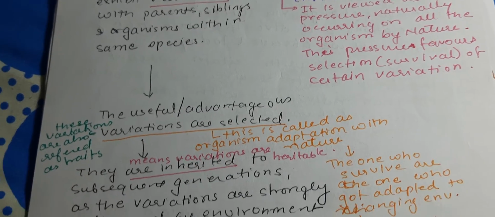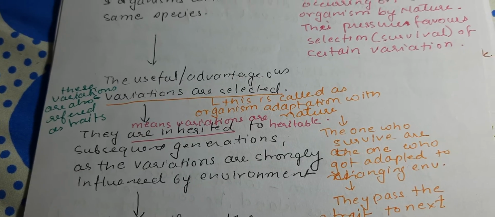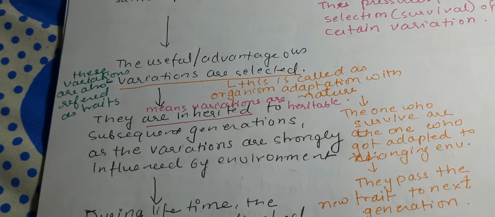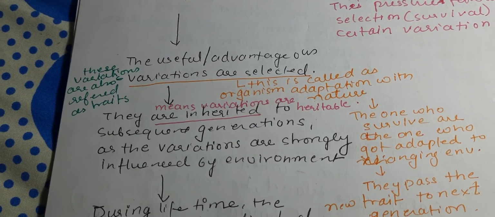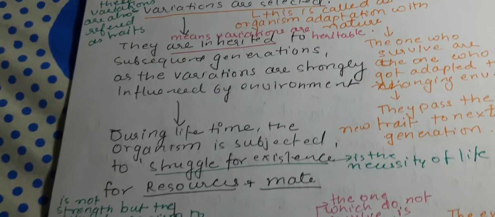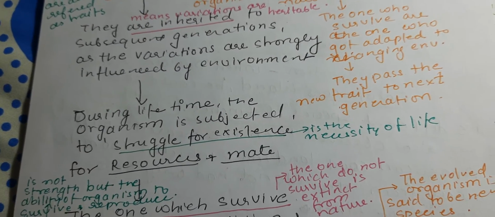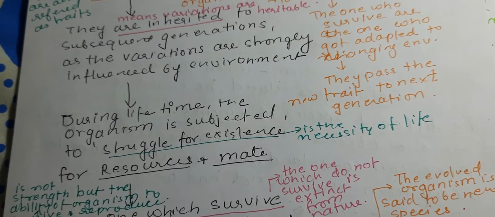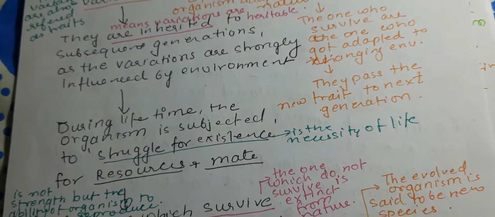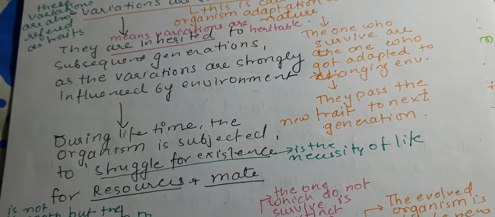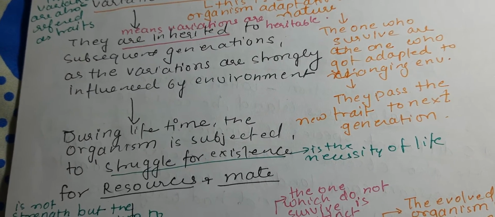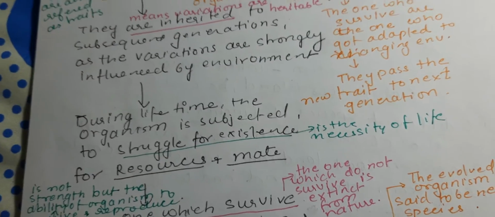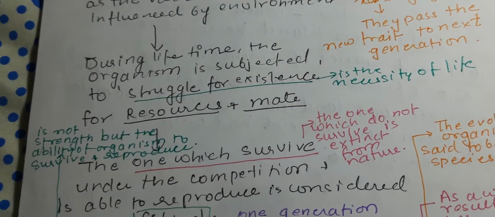When they are selected, an organism has to face competition with other organisms and competition with nature. So they are struggling for their existence, and the one which survives is called the fittest because that organism has adapted to the changing traits, plus is able to reproduce and pass those traits on to the next generation.